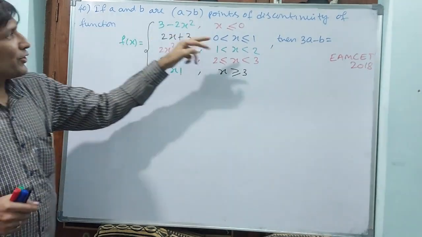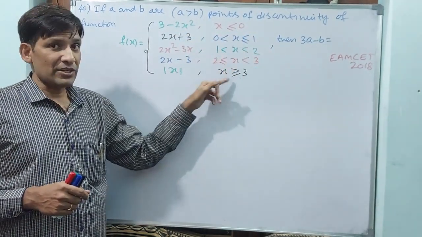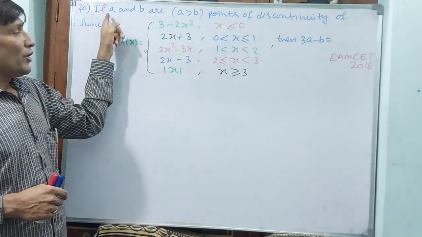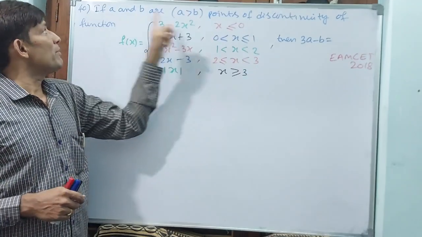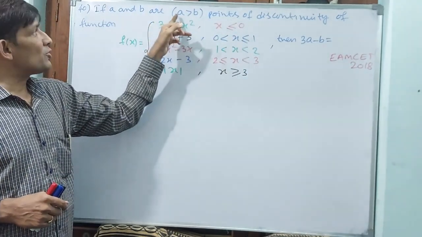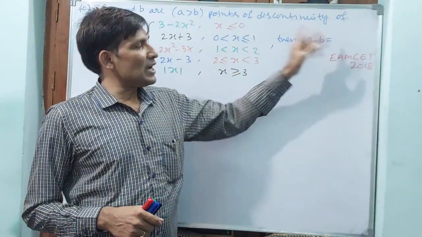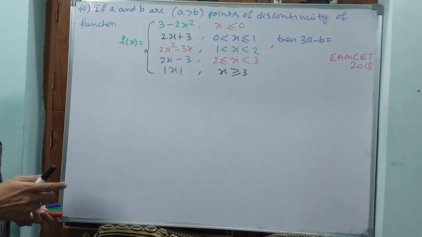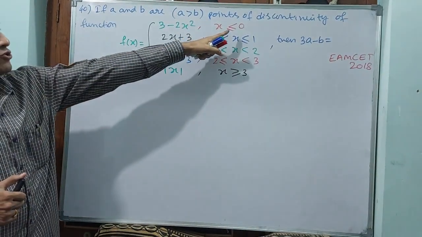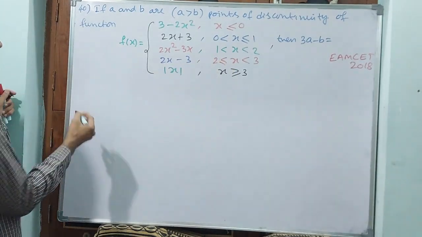That means discontinuity may be at 0, at 1, at 2, or at 3. If 1 and 2 are discontinuous, then 2 will be A and 1 will be B. Why? Because A should be bigger than B. What they are asking is the value of 3A minus B. Okay, MSET 2018 question. Now step by step we will find limit 0 minus, limit 0 plus, left hand, right hand. Straight away I am going to do it in one line. Okay, see what I am writing.